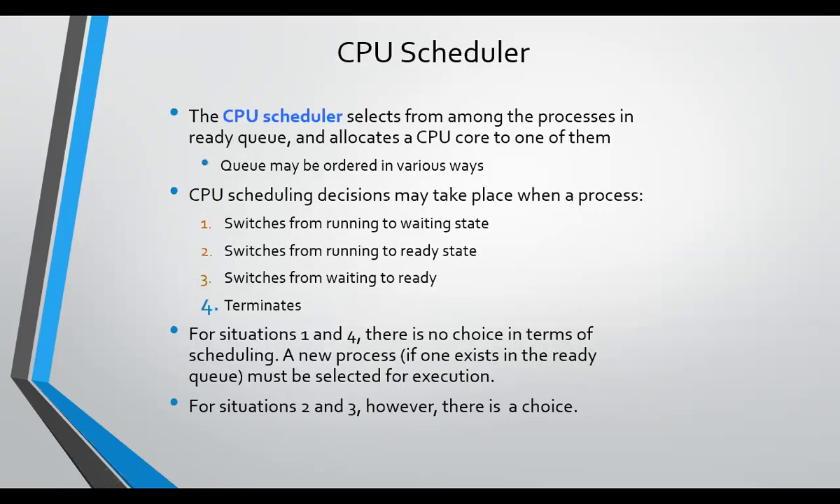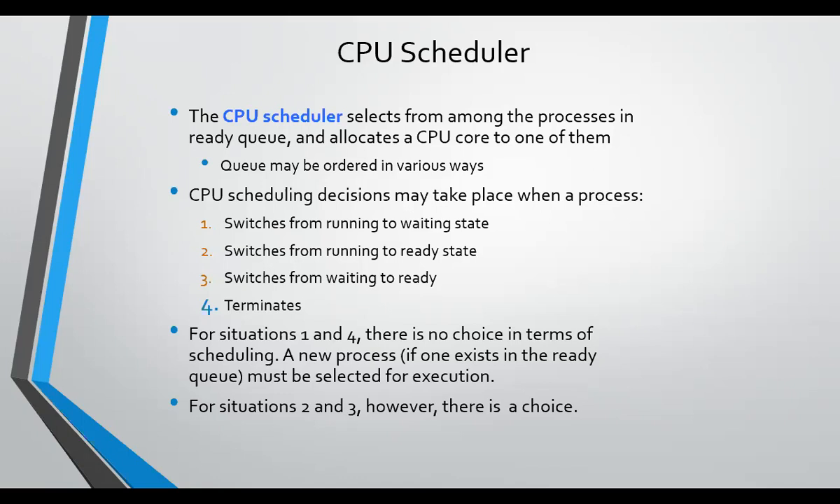CPU scheduler. The CPU scheduler selects among various processes in the ready queue and allocates a CPU core to one of them. A ready queue is a queue where the processes are stored, ready for execution. Among the processes, one is picked up by the CPU and executed. The queue may be ordered in various ways.